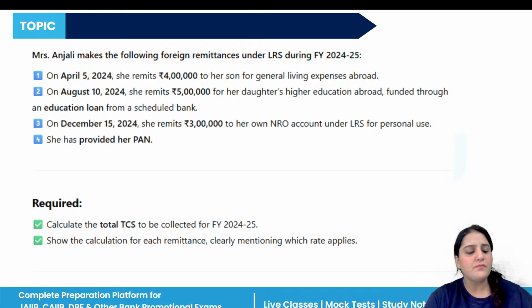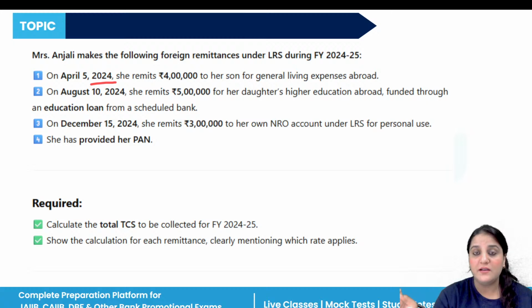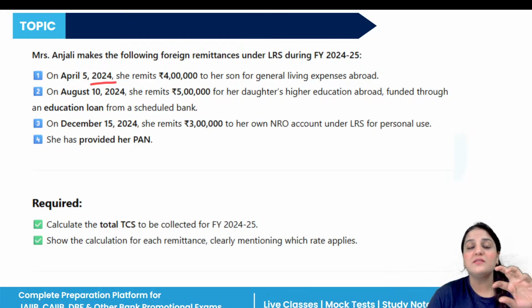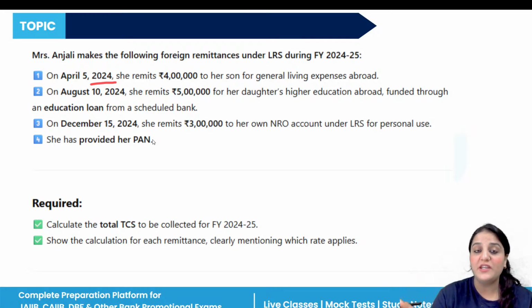On 5th of April 2024, she remits 4 lakh to her son for general living expenses abroad. First we are just understanding the background of Mrs. Anjali, what she actually did. Next, on August 10, 2024, she remits 5 lakh for her daughter's higher education abroad, funded through an education loan from a scheduled bank.